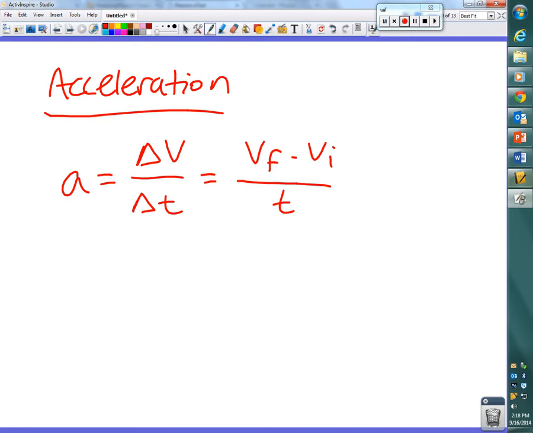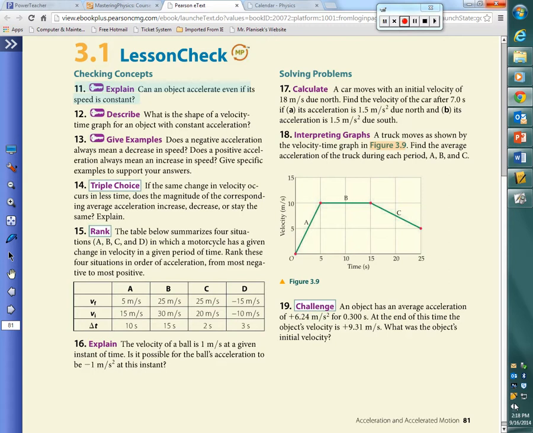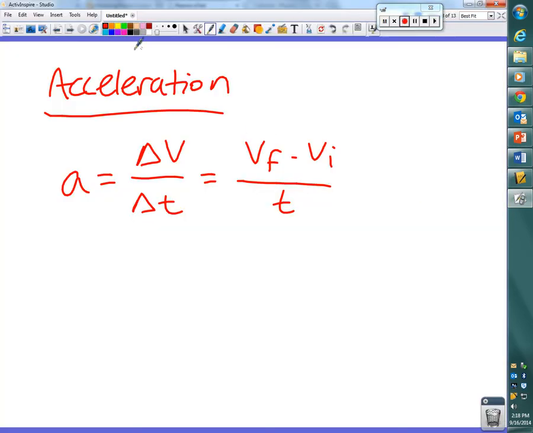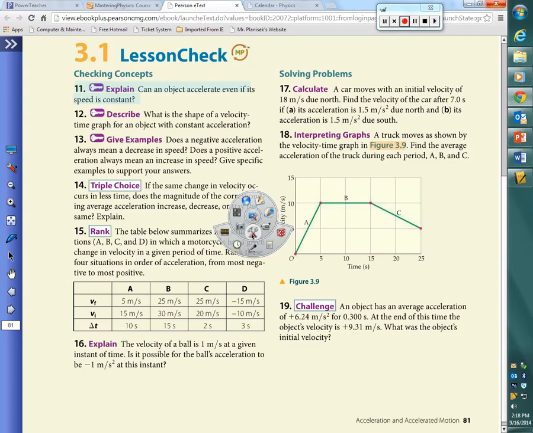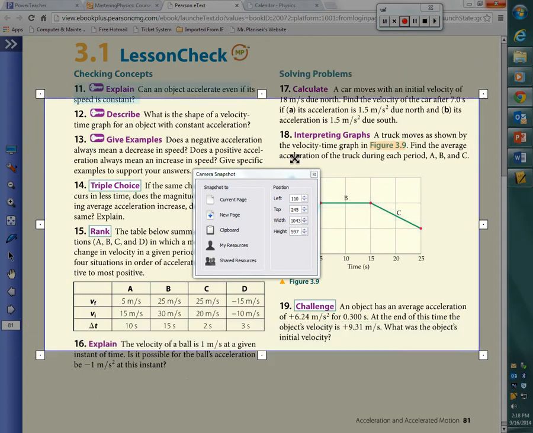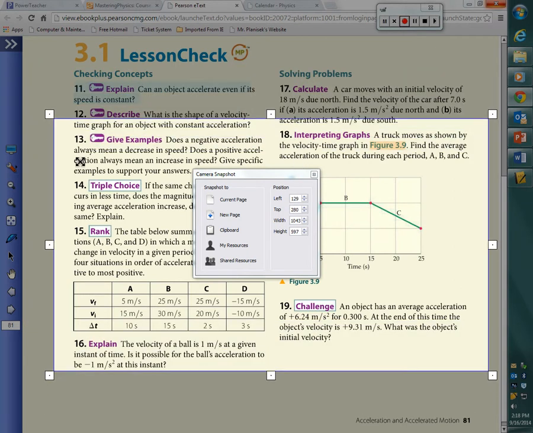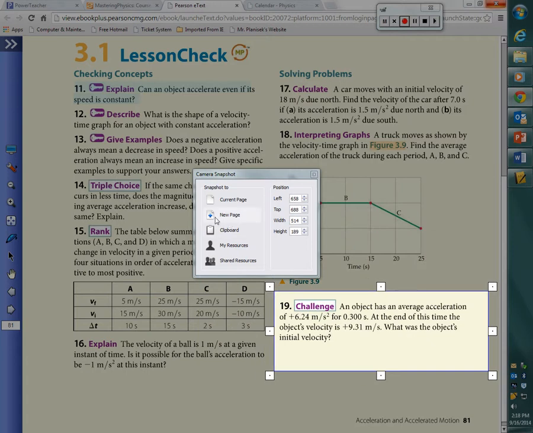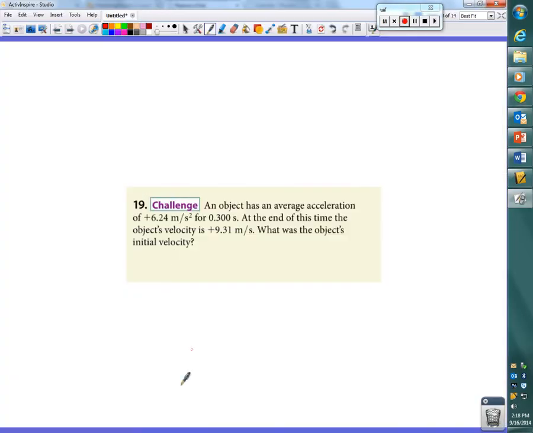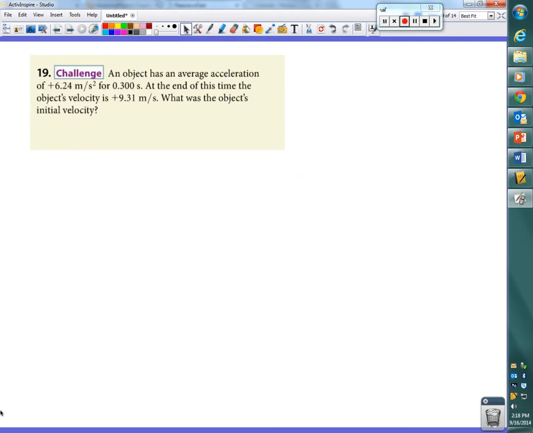All right, the last one that I wanted to look at was number 19. Just to review one of the calculations that we did. Challenge, everybody.